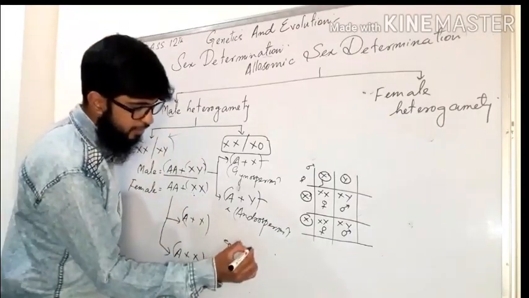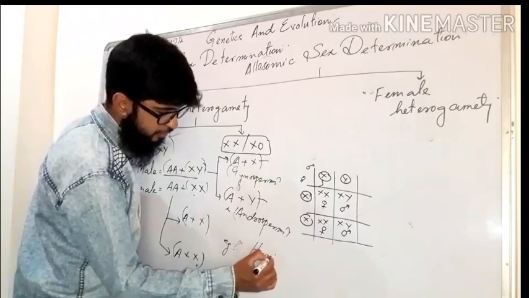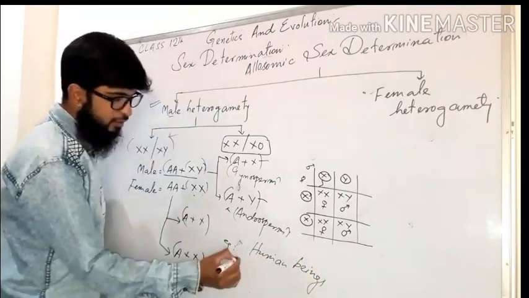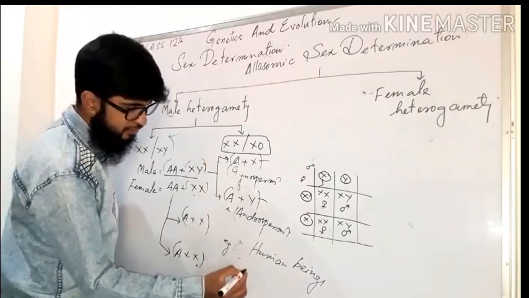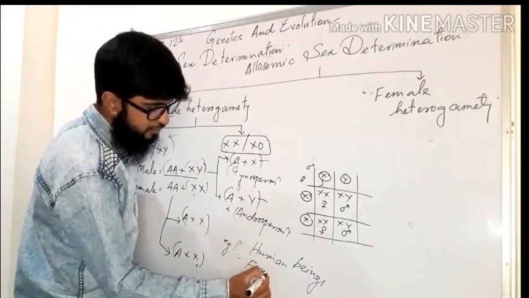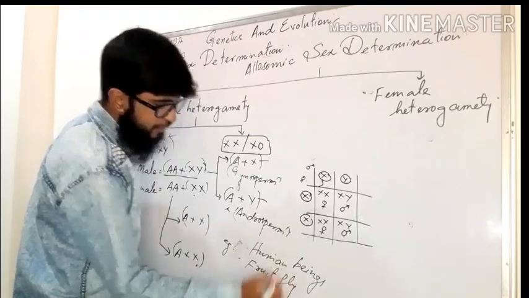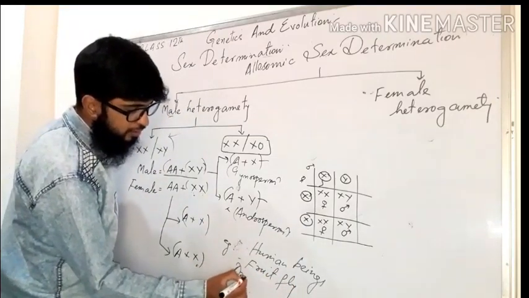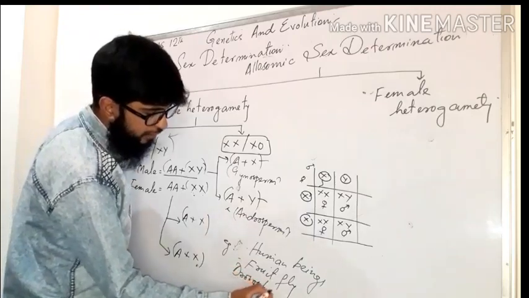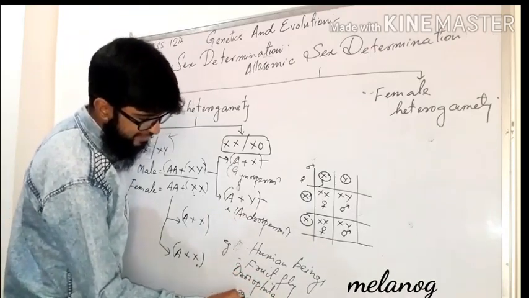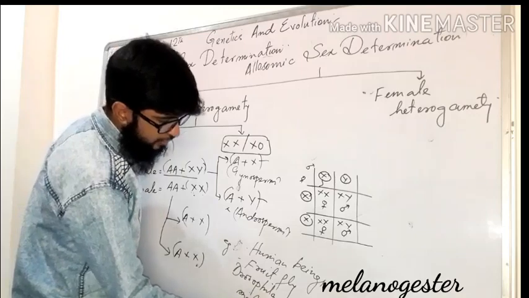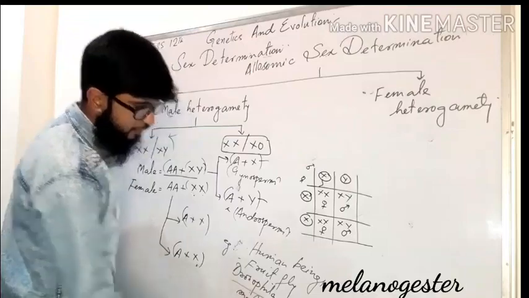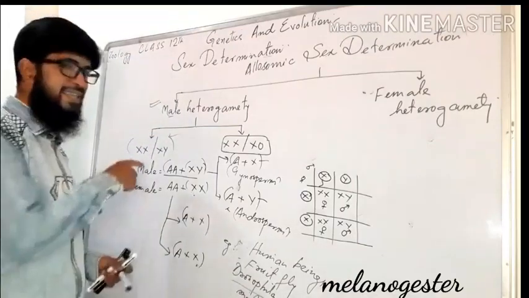The examples are human beings, and Drosophila melanogaster, which is a fruit fly, and we call it in science Drosophila melanogaster. Fine. So this was XX and XY type.